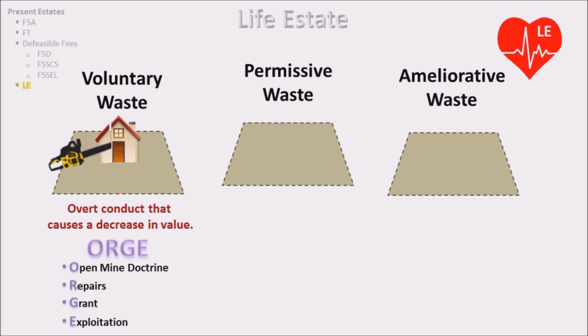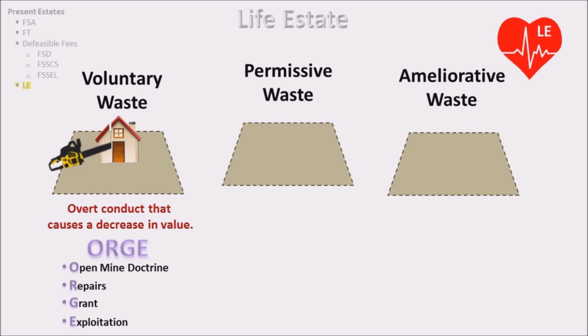The open mine doctrine is where the life tenant is utilizing a mine which was already open before the life tenant's ownership. Repairs is where the life tenant is consuming natural resources for repairs. Grant is where the life tenant has a written grant of permission. Exploitation is where the normal use of the land is to exploit the natural resources.